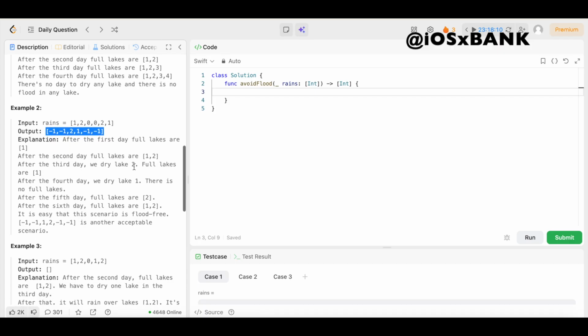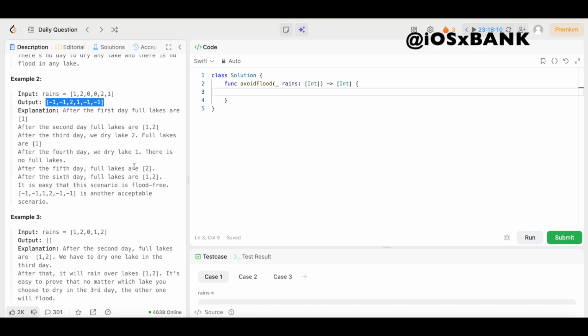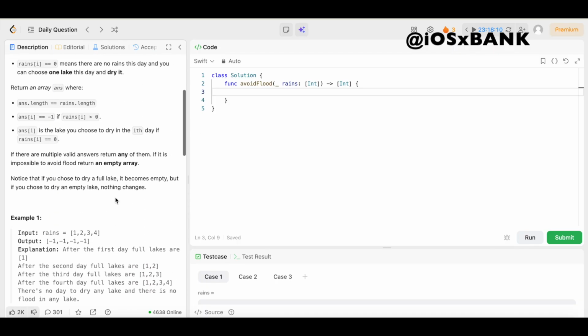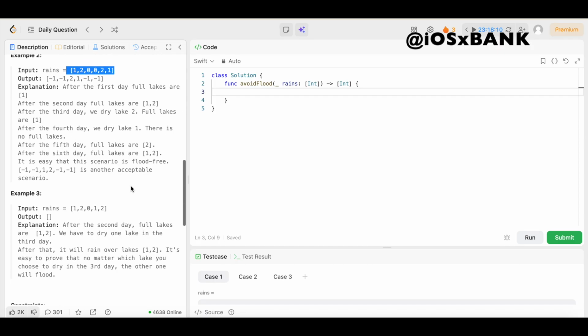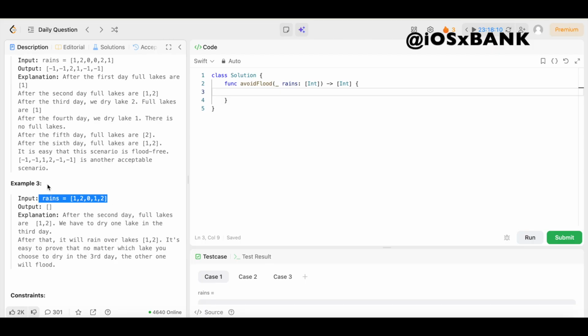Now let's take a look at example 3, where it's impossible to avoid a flood. It says right here, if it is impossible to avoid a flood, then we return an empty array. As you can see, in these first two examples, we were able to avoid all of the floods. In example 3, it's impossible to avoid a flood, so let's take a look at it. In example 3, our input rains is an array of integers 1, 2, 0, 1, and 2. Our output is a blank array because, once again, it's impossible to avoid a flood.